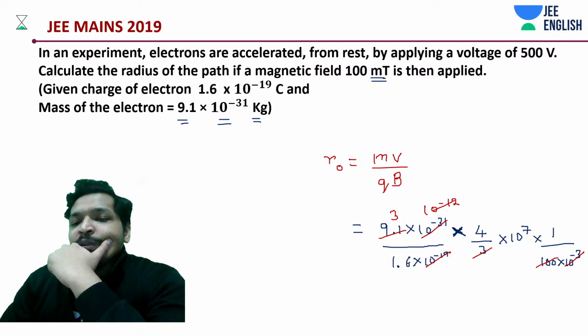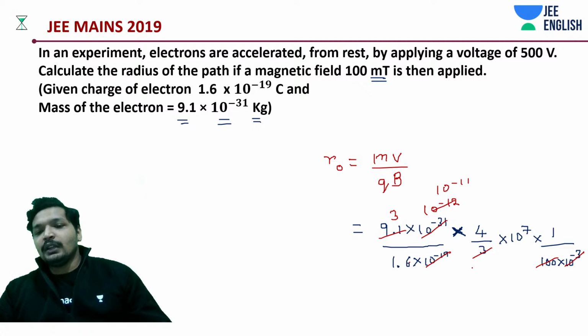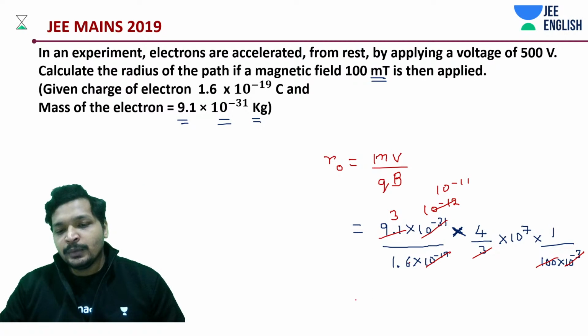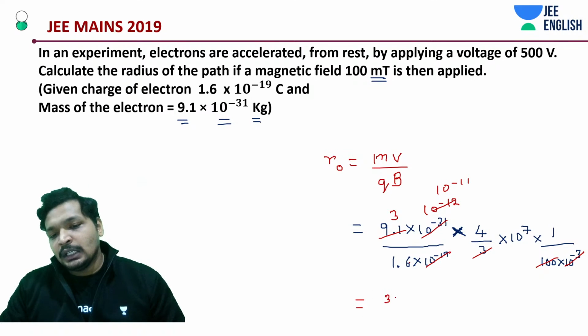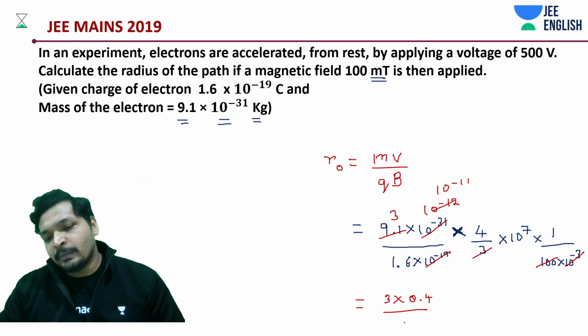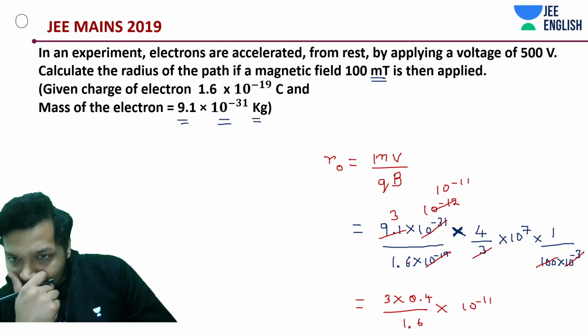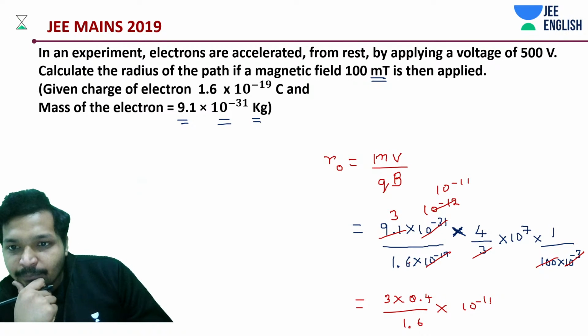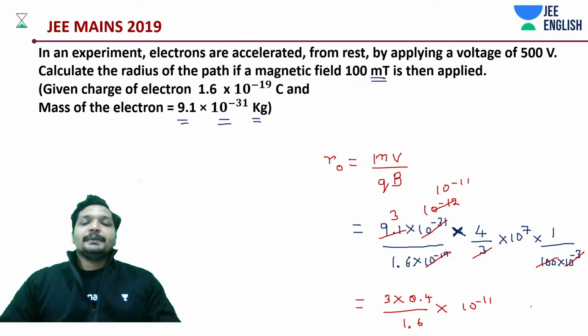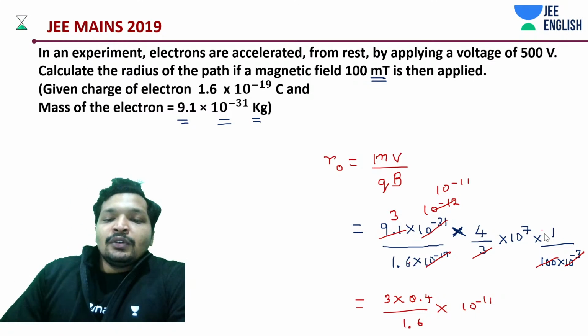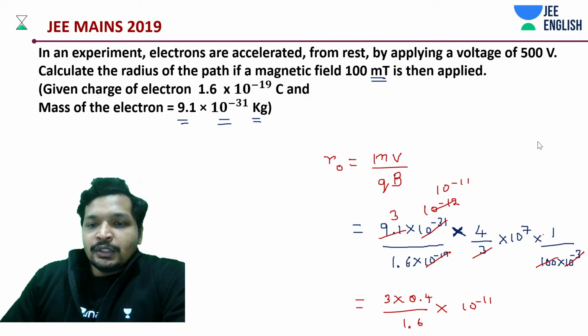This is going to be 10 to the power minus 11. Okay, I'll take this value simply to be 3 into 0.4 divided by 1.6 into 10 to the power minus 11. Okay, so you know how to do this question.